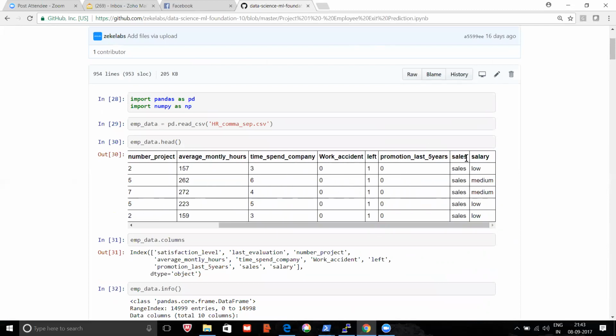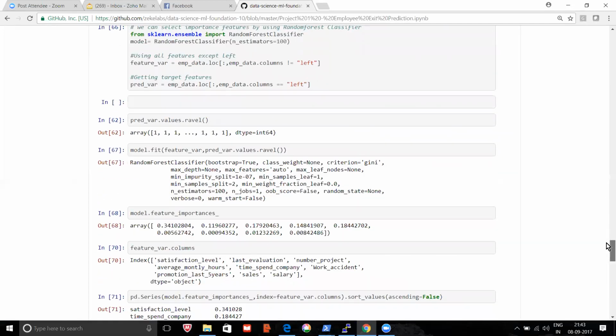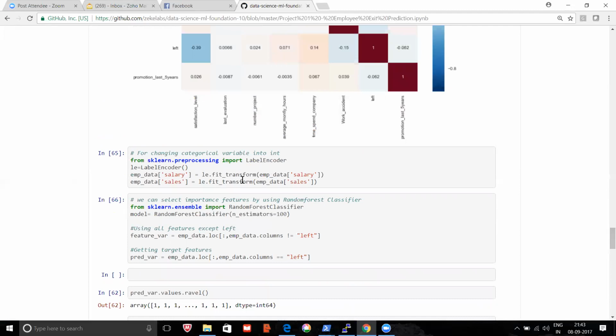Say this is actually department, and this is salary. These are string columns. So what are you doing here? You are converting that column information into numbers directly.